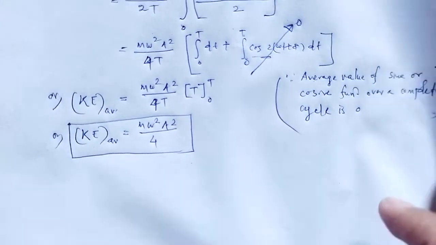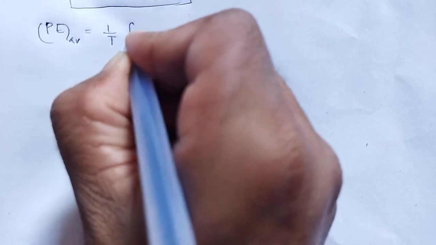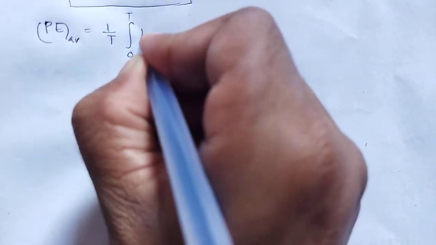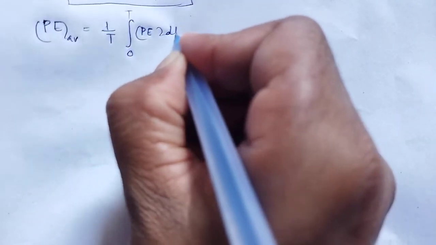Again, the average potential energy we have to calculate. What is the average potential energy? Potential energy average is 1 by t integration over 0 to t of potential energy dt.